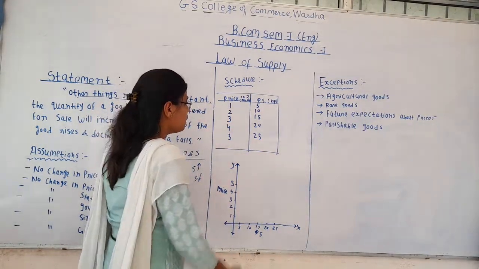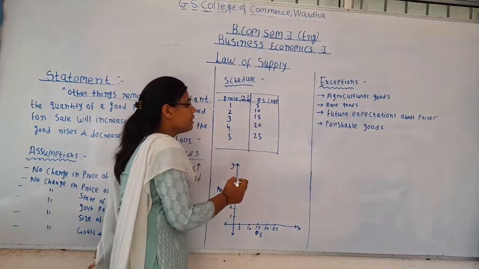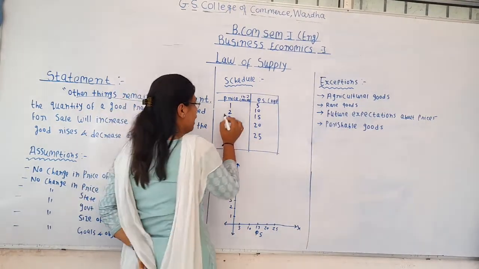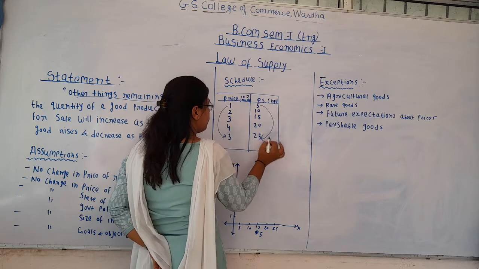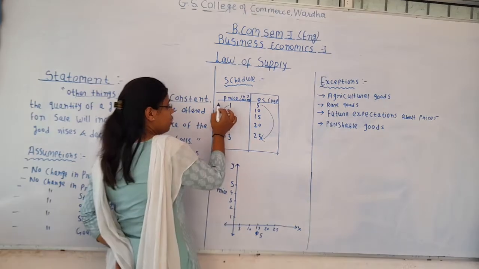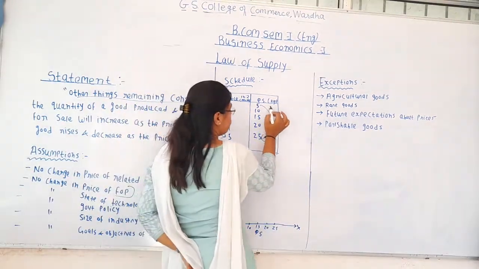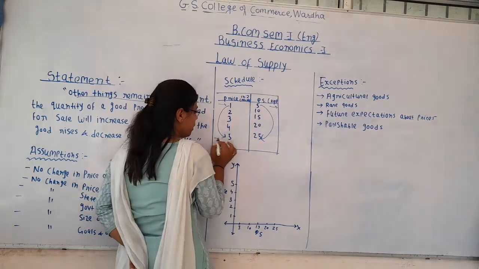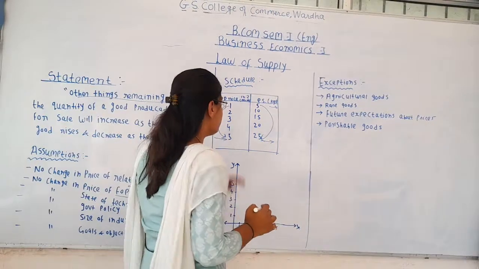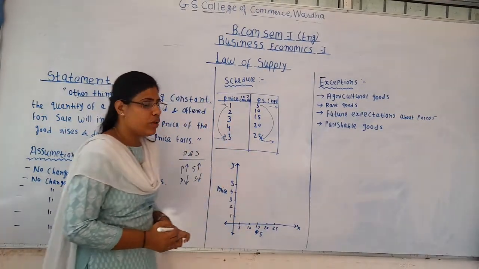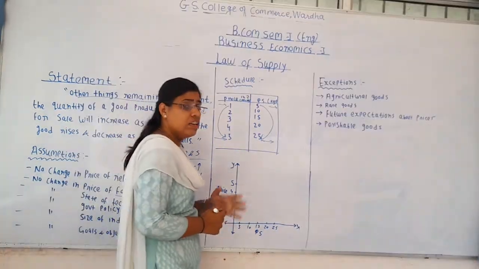So here you can see that there is a direct relationship between the price and quantity supplied. As price is increasing, quantity supplied is also increasing. That is why at the lowest price, quantity supplied is also lowest, and at the highest price of ₹5, quantity supplied is also highest. So it's showing that there is a direct relationship between the price and the supply.